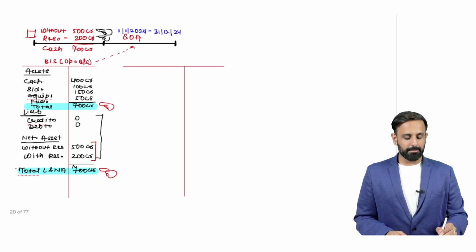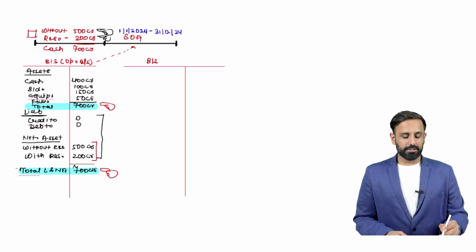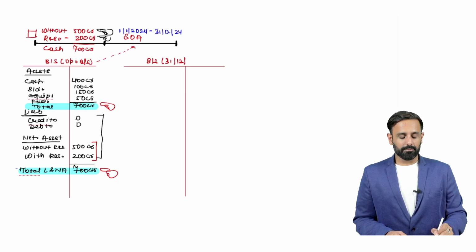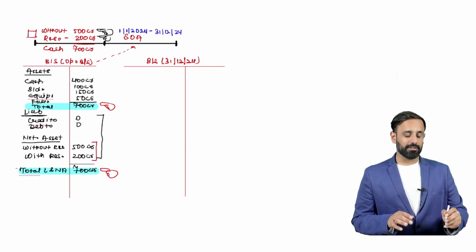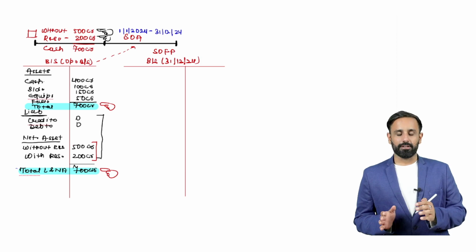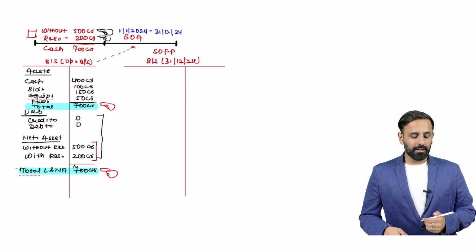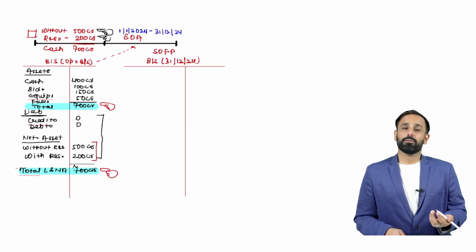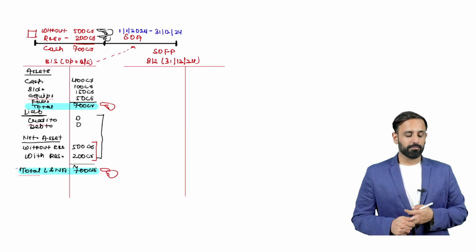So let's see the balance sheet which will start from 1st January. Usually we write down here 31st December 2024, and this is, sorry, statement of financial position. We do not call it a balance sheet, but it is the copy-paste of the balance sheet. So I will write down at the top, that is statement of financial position.